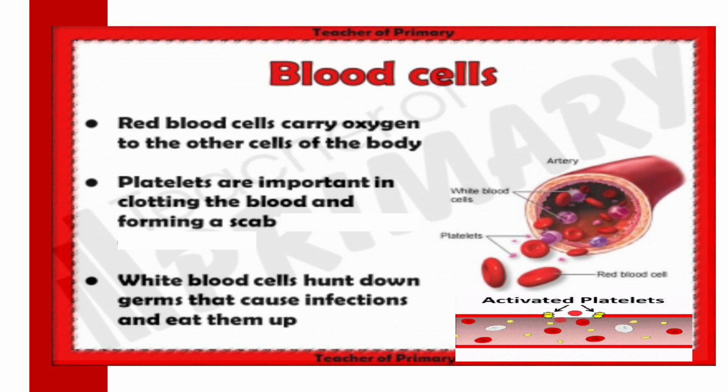Now proceeding to the next cell, that is the white blood cell, WBC. The function of WBC is to hunt down germs that cause infection and eat them up. Now the germs may be bacteria, virus. Now you see a pandemic virus is there, coronavirus. Our body has to fight the virus, and as you have heard in the news and in the paper also, we should keep our immune system strong, then only we can fight infection.